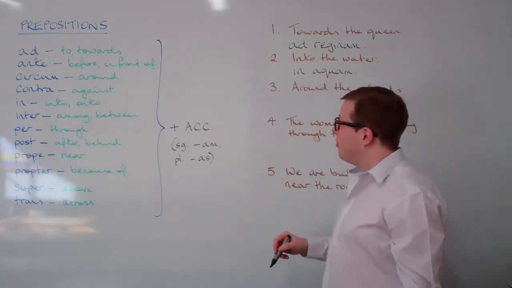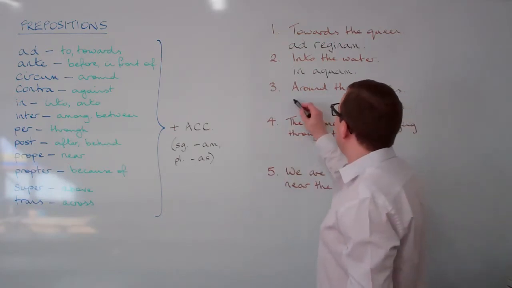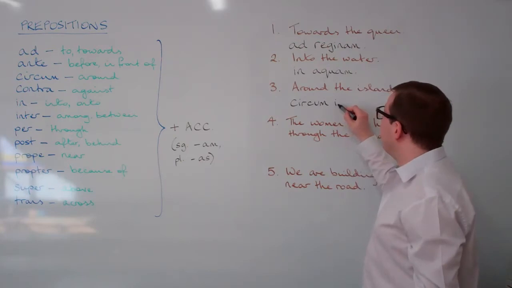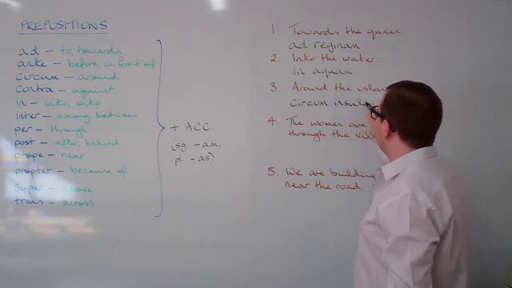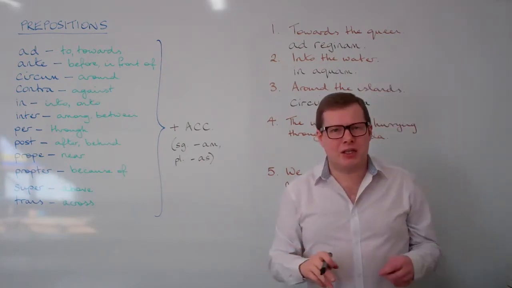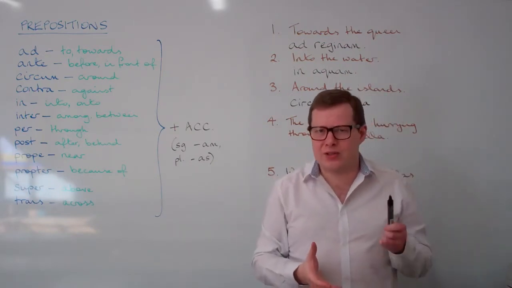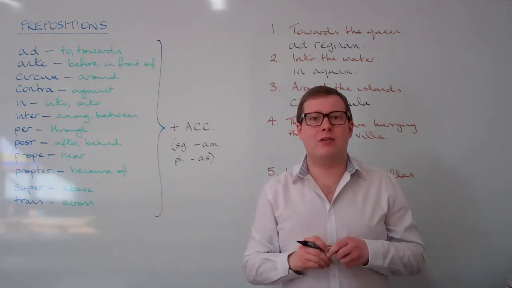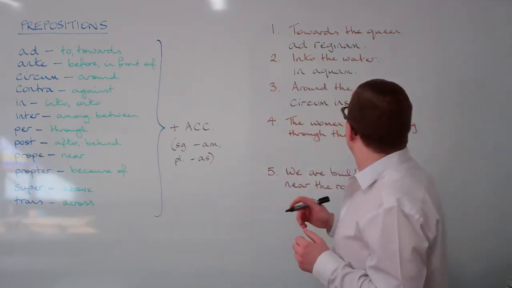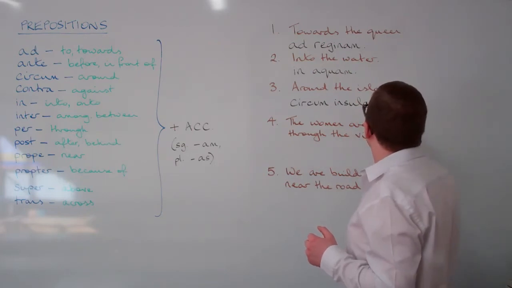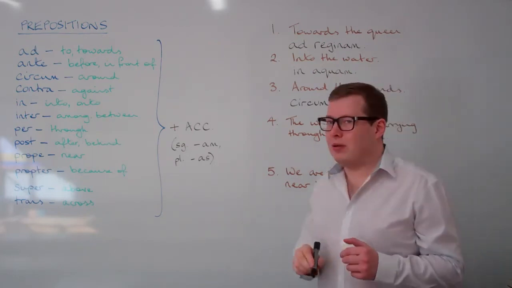And again for number 3, around is circum. An island is an insula, like the English word insulation. If something's insulated, it's cut off from its surroundings, in the same way that an island is cut off by the sea. And it's again going to go into the accusative case, so circum insulas, accusative plural.